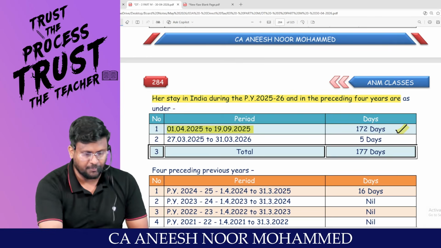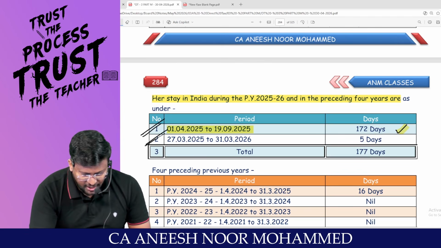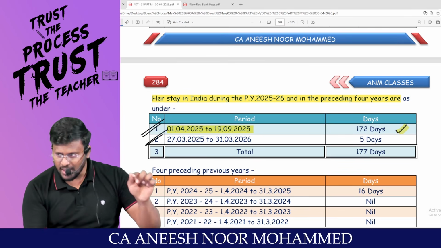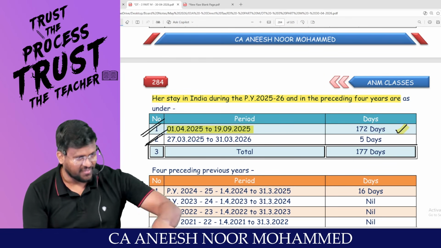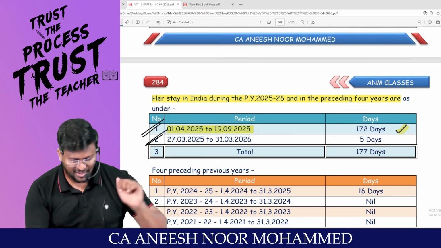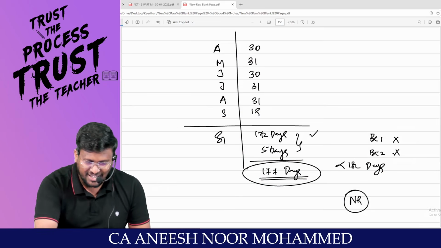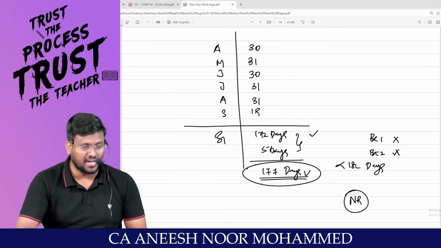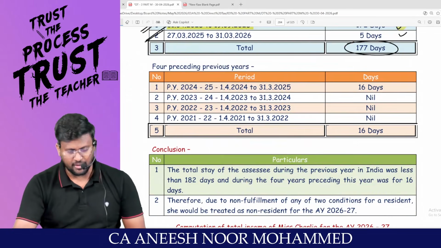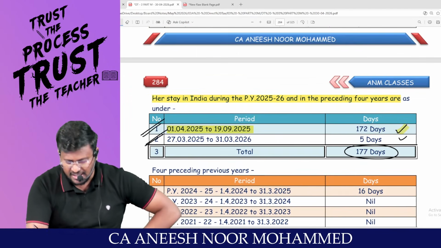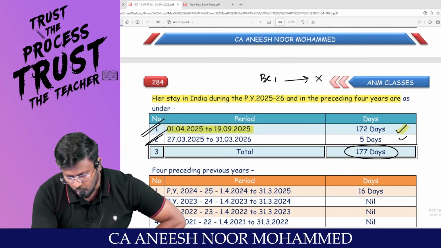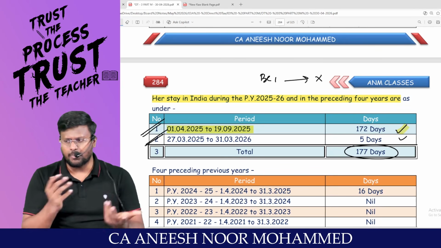Then again she came back on the 27th, so her leg touched India on the 27th. From 27th to 31st, 5 days. Total 177 days she was in India, which is less than 182 days. So basic condition number 1 has not been satisfied.